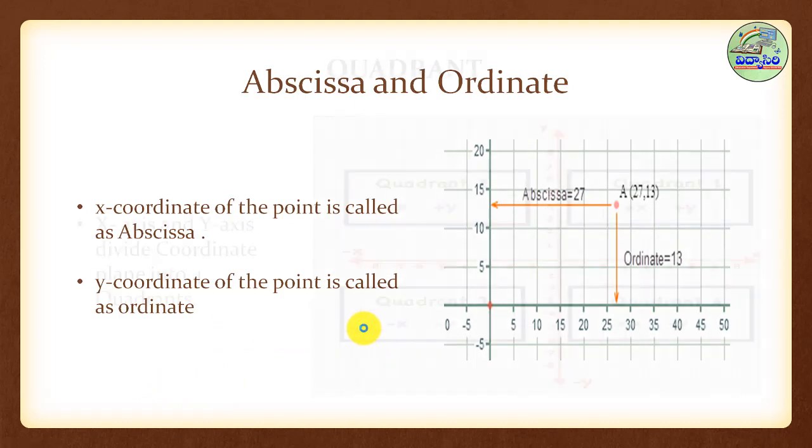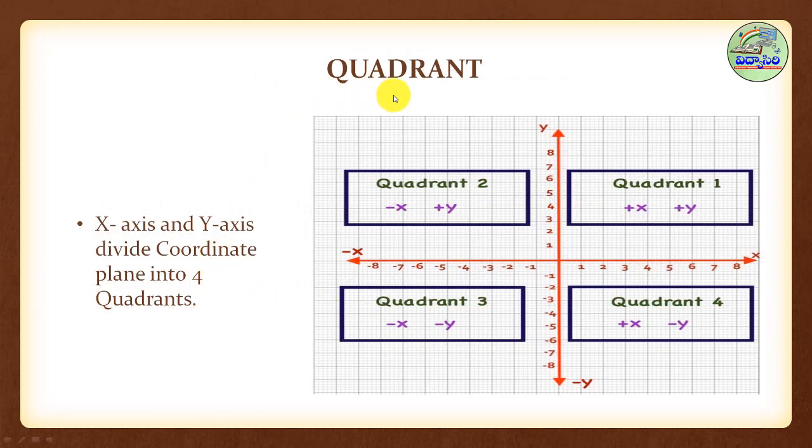Now the next point is quadrants. So here the x and y axes divide the plane into 4 quadrants. This is the first quadrant, this is the second quadrant, third quadrant, fourth quadrant. See here, in the first quadrant you take any point. For example, this is a point, it is 4, 8, both are positive.